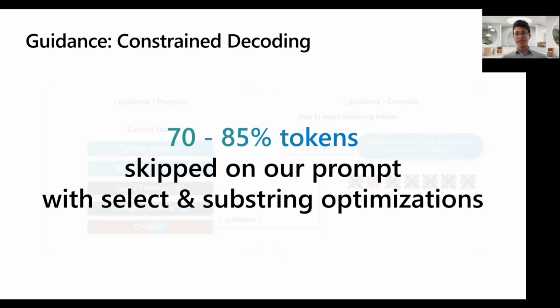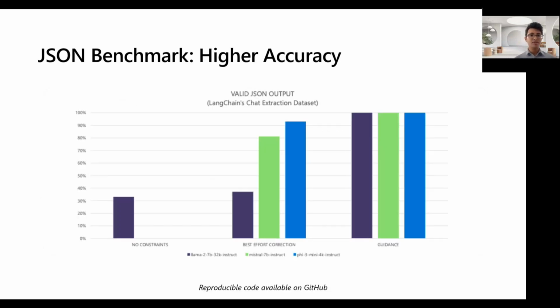We wanted to prove that this works outside on a reproducible benchmark too. So we went to LangChain's chat extraction benchmark dataset, which we think is the most popular JSON benchmarking task in open source. And we ran it against 3 different models. And on the far left is when we ran the benchmark exactly as is. So this is very similar to the medical collaboration, but in a publicly open source benchmark dataset.